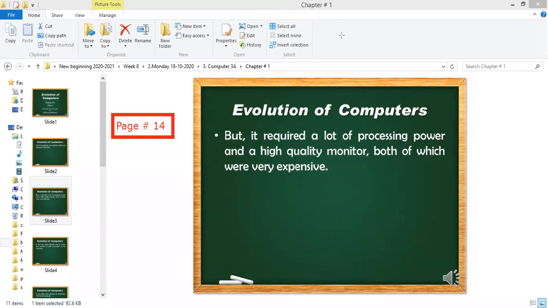So I write the page number for you guys so that anyone who joins the class can see the page number. So GUI. I don't have any question.